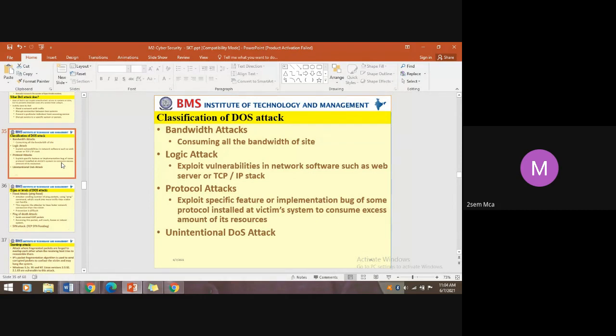Bandwidth attacks: network consumption of all the bandwidth which was dedicated to access the sites. Logic attack: exploit vulnerabilities in network software such as a web server or the TCP/IP stack.